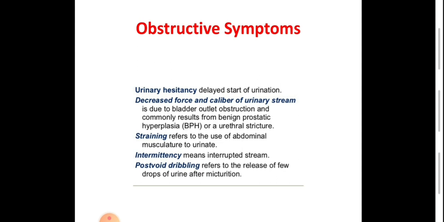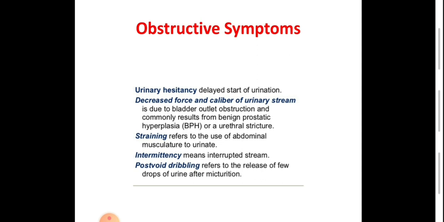bladder outlet obstruction. Straining means that the patient uses abdominal muscles to enhance the voiding or flow of urine. Intermittency means an interrupted stream of voiding. Post-void dribbling refers to the release of a few drops of urine after micturition.